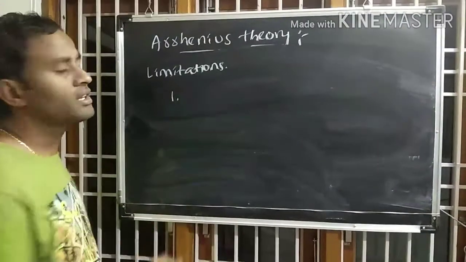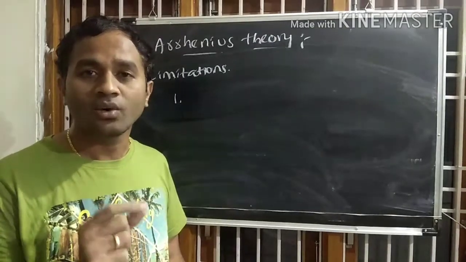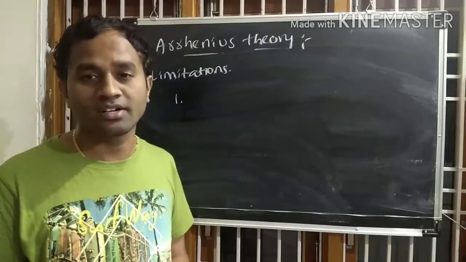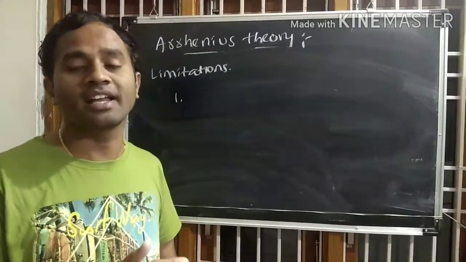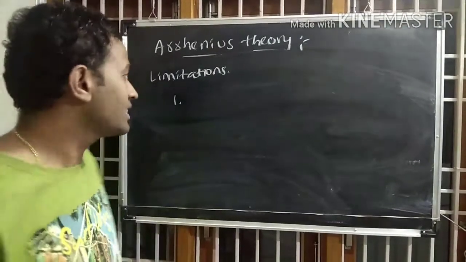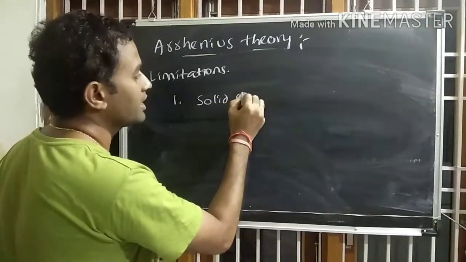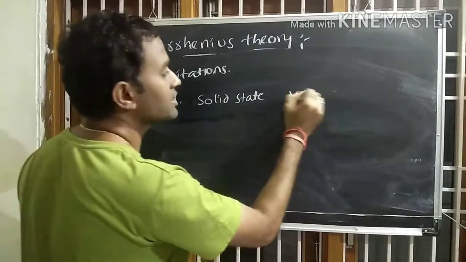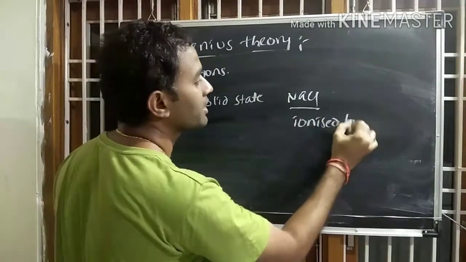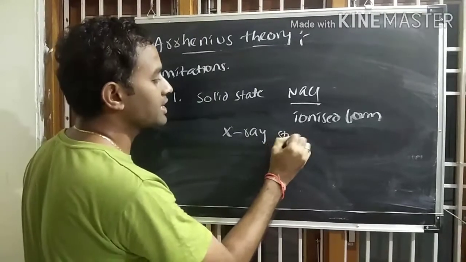Limitation 1 is, according to Arrhenius theory, an electrolyte will undergo ionization only in aqueous medium and it remains unionized in solid state. Upon dilution, the degree of ionization increases for a given electrolyte in aqueous medium. But the fact is that even certain electrolytes in solid state will exist in ionized form. For example, sodium chloride will exist in ionized form, which can be analyzed by X-ray studies.